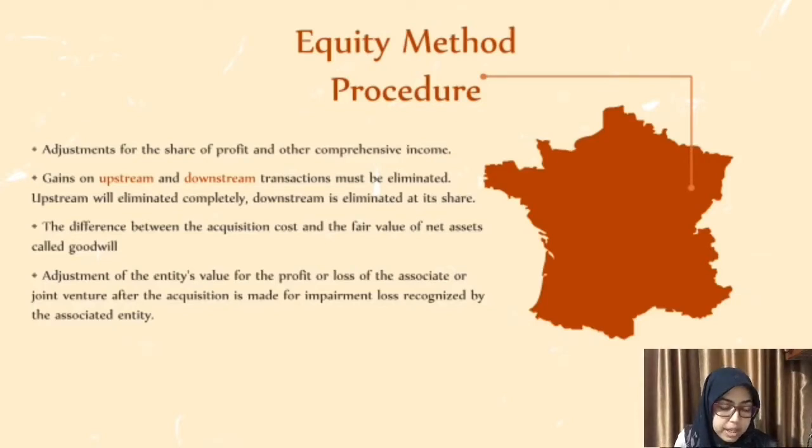Downstream is, for example, selling an asset from the investor to the associate entity. And the difference between the acquisition cost and the fair value of the net assets will be called goodwill. And adjustment of the investment value for the profit or loss of the associate or joint venture after the acquisition is made for impairment loss recognized by the associated entity.